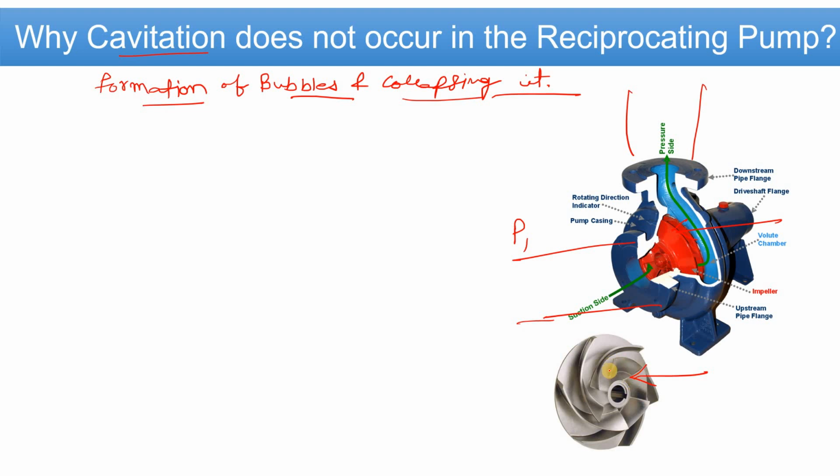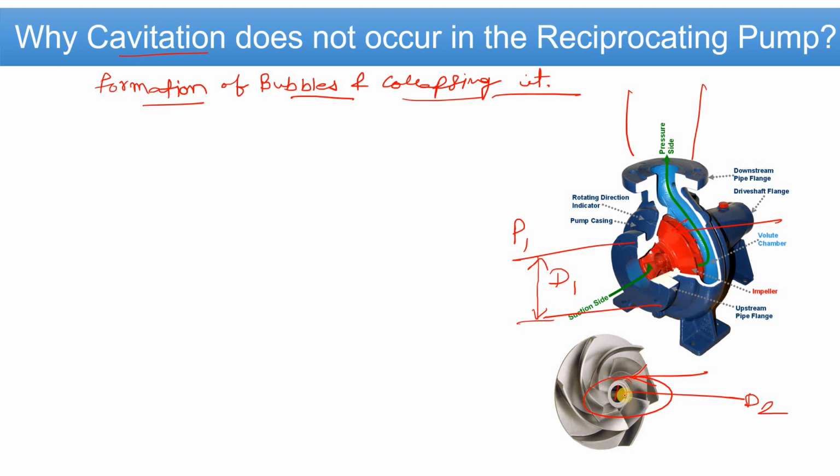Let's suppose the suction size is D1, and the eye of the impeller has a size D2, which is very small.